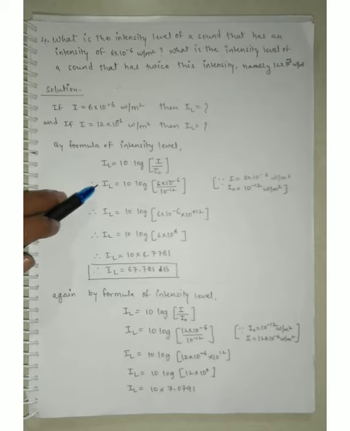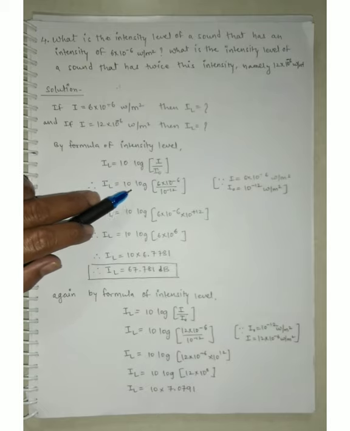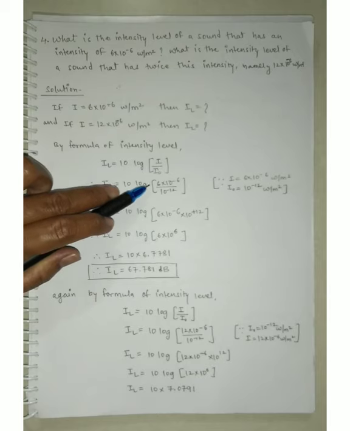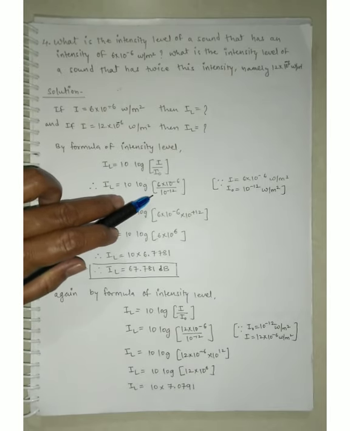So guys, we can take help of the formula of intensity level. IL is equal to 10 into log bracket I divided by I naught bracket closed. Because we have to find the intensity level, we keep IL as it is. IL is equal to 10 log. Instead of I, we take the value 6 into 10 raised to minus 6, and I naught is 10 raised to minus 12, because it's the threshold intensity.